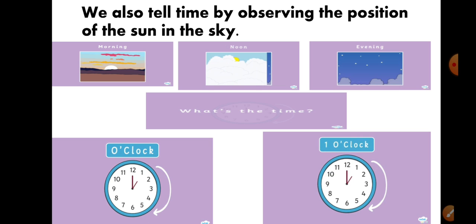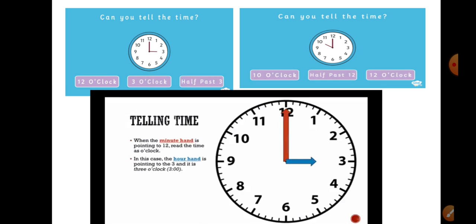Here you can see 1 o'clock. The short hand is at 1 and the long hand is at 12. Now, can you tell the time? Is it 12 o'clock, 3 o'clock or half past 3? It is 3 o'clock. Now here, 10 o'clock, half past 12 or 12 o'clock? It is 10 o'clock because the long hand is on 12 and the short hand is on 10. So it is always o'clock.